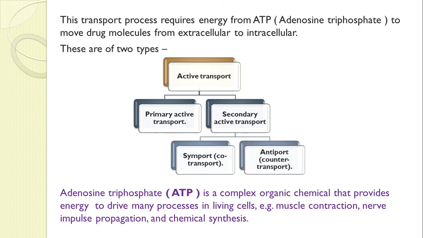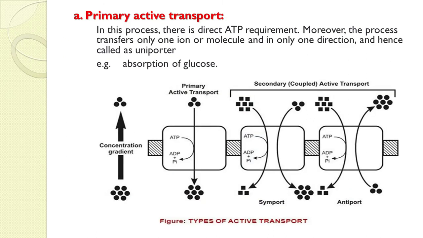Now adenosine triphosphate, that is ATP, is a complex organic chemical that provides energy to drive many processes in a living cell, for example muscle contraction, nerve impulse propagation, and chemical synthesis of certain enzymes. In that case the ATP gives you the energy for these processes, and the same ATP we can use for the transport of drug molecules across the membrane. Now we will see the first, primary active transport.